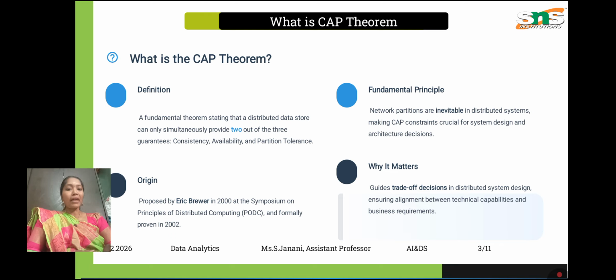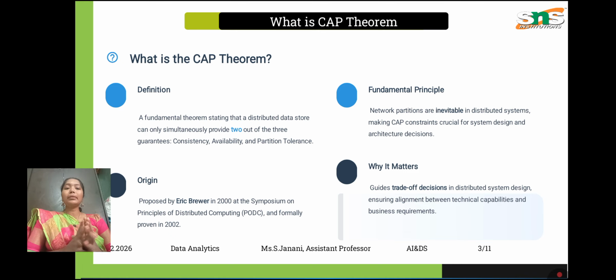So next is availability. Here we must choose between consistency and availability. We cannot have all three together, that is, consistency, availability and partition tolerance. The system can keep data perfectly the same, or keep the system always working, but at the same time it must also handle the network failure. So this is the CAP theorem.